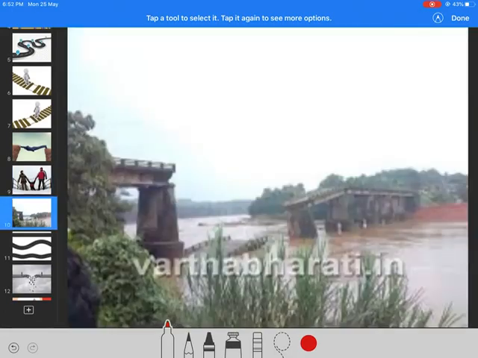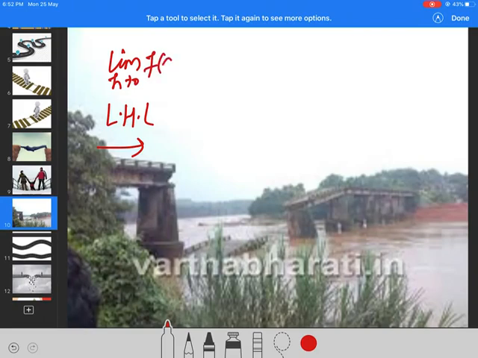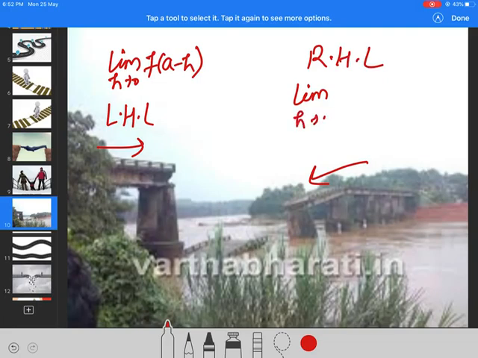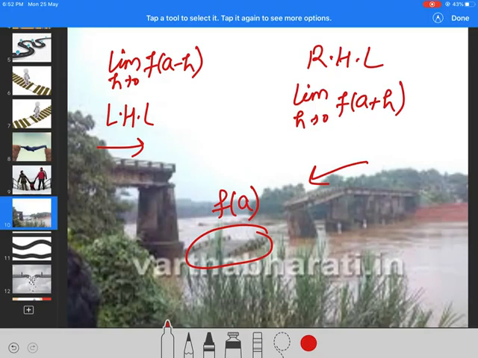Now look at this image. When you approach from the left hand side, the left hand limit is limit h tends to 0 of f of a minus h. You will reach there. When you approach from the right side, that is RHL, limit h tends to 0 of f of a plus h, you may reach the same point, but this is the value of f of a. So f of a is not equal to the limit. The left hand limit and right hand limit are represented in combined form by this.